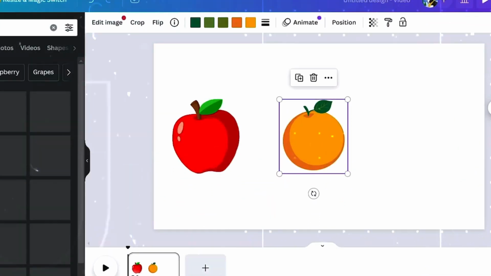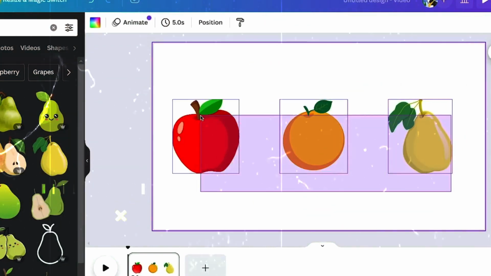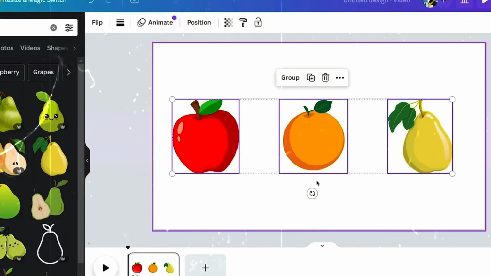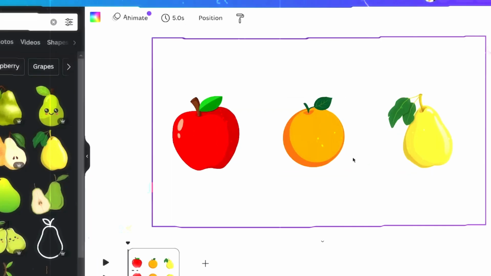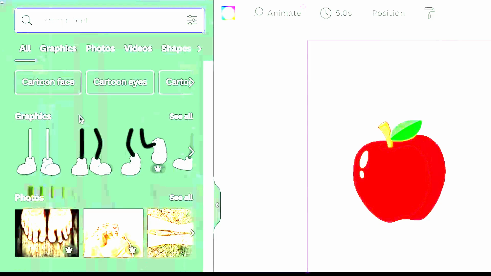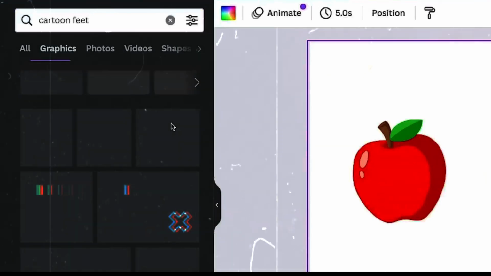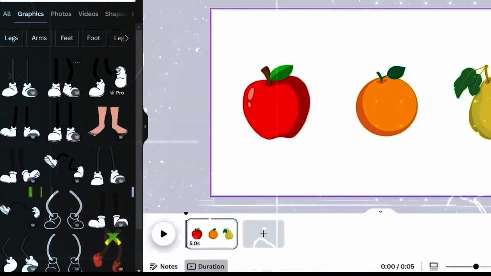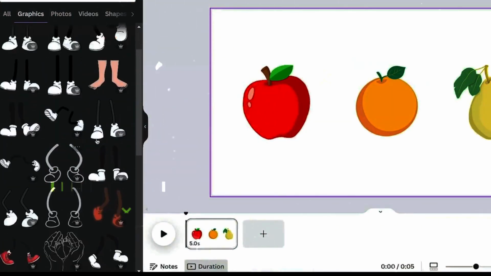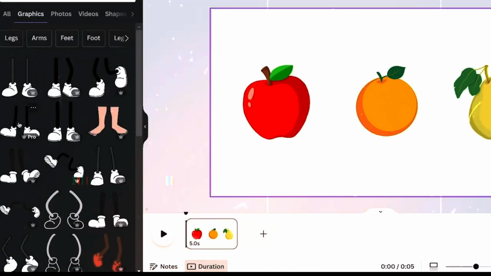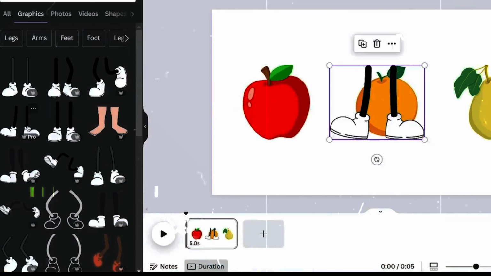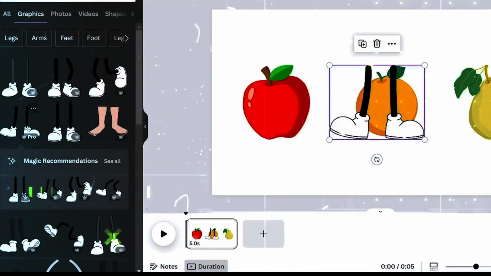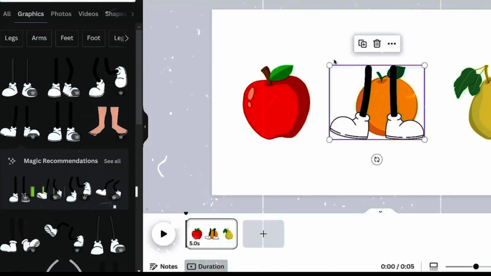Once you've created your fruit characters, they might look a bit plain on their own. To enhance their appearance and give them more personality, you'll want to add some distinct body parts. Here's how you can transform your fruits into lively characters. 1. Add cartoon feet. Go to the Elements section and search for cartoon feet. Browse through the options and select the feet that best fit your fruit character.